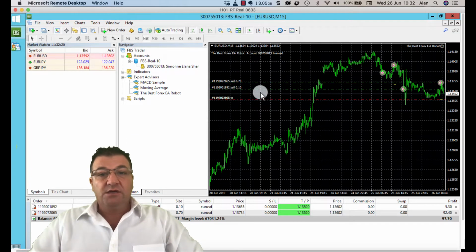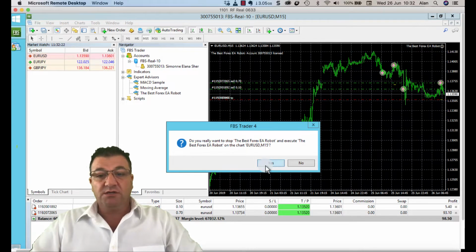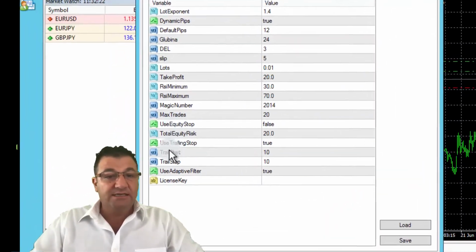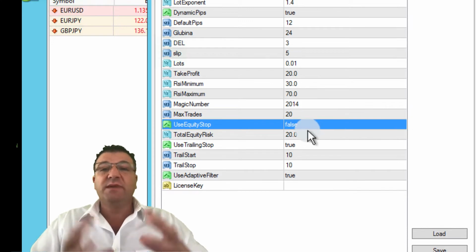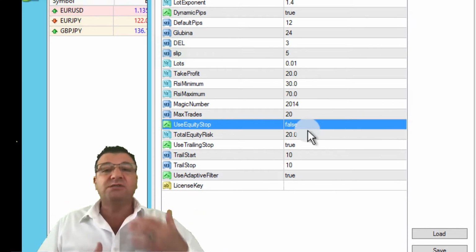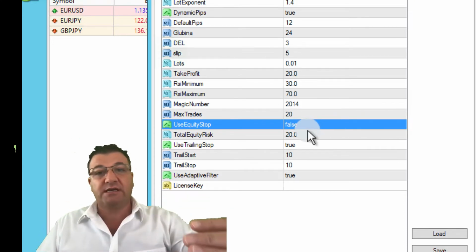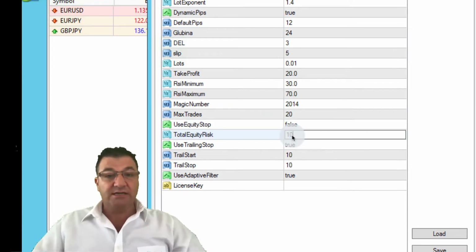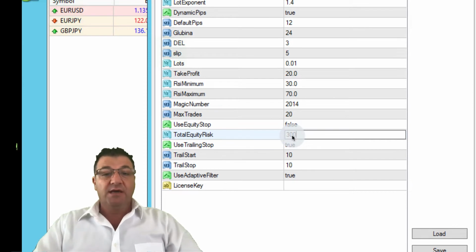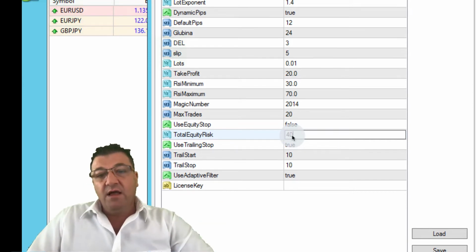There it is. So let's just drag the bot onto the chart, and then we will open up the settings here. And as you can see here, it says total equity that you want to risk. So what this means is that at any one time, the most amount of money that you're prepared to risk is, in this instance, 20%, but you can set this to 10%. You can set it to 30%. You can set it to 40%. It all depends on your risk profile, which is great.